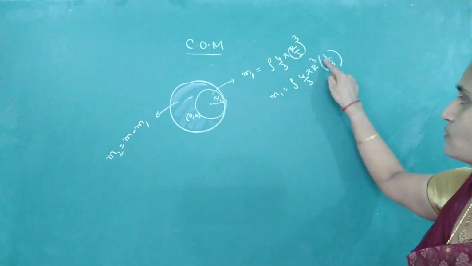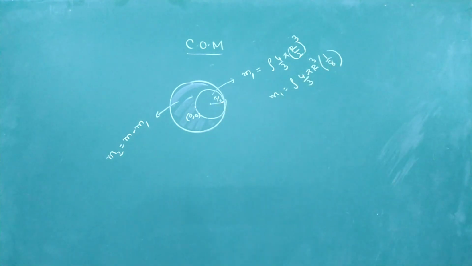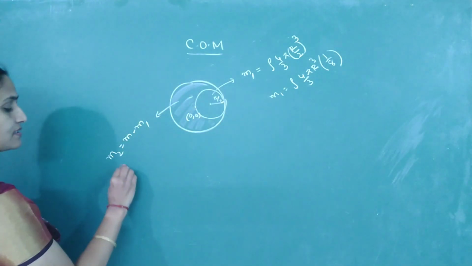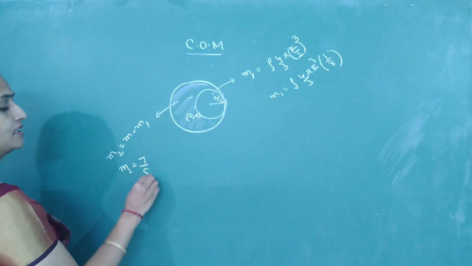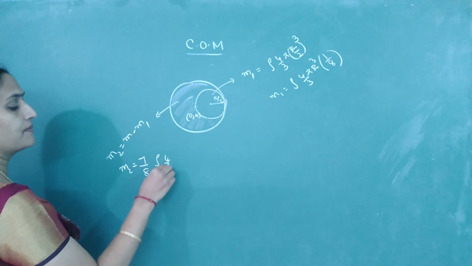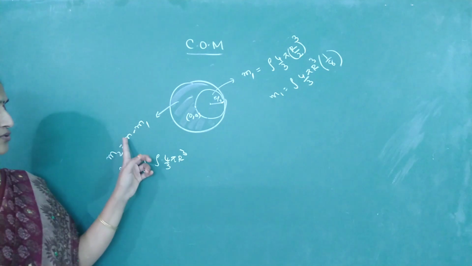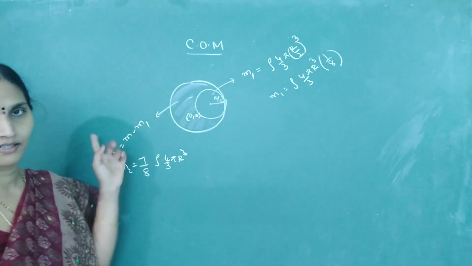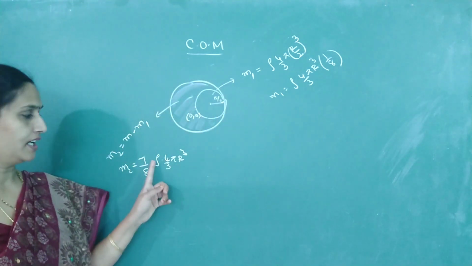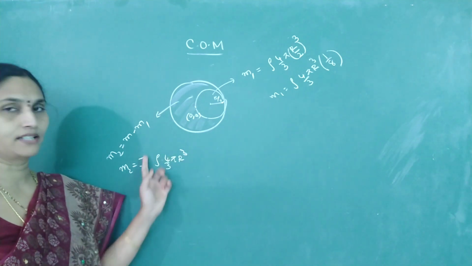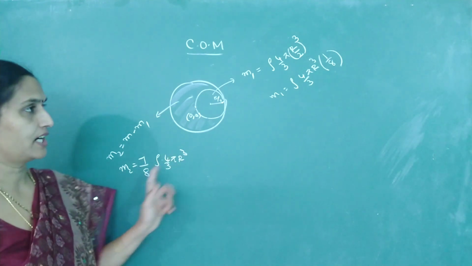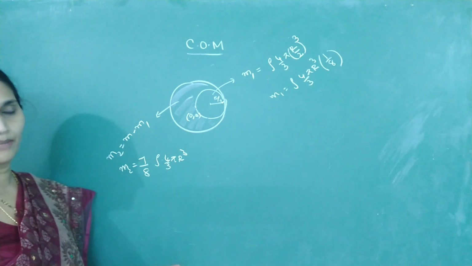If the removed mass is 1/8, remaining mass will be how much? 1 minus 1 by 8. Can I write it as 7 by 8 times rho into 4 by 3 pi r cube. Total mass is rho into 4 by 3 pi r cube minus m1. Anyway, these are all going to get cancelled. Only remember the fraction, 7 by 8 and 1 by 8.